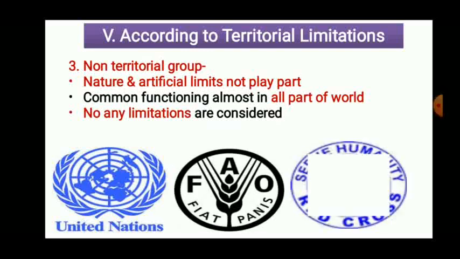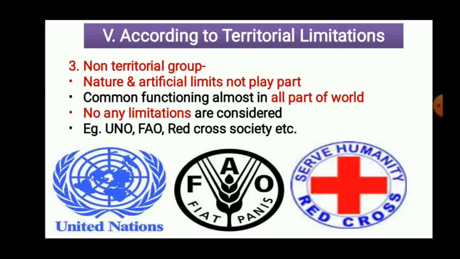For example, UNO, the United Nations Organization, the Food and Agriculture Organization, the Red Cross Society, WHO. Right now in the corona situation, the World Health Organization is playing an important role throughout the world. So these are the non-territorial groups. So the first one is territorial, natural territorial, artificial territorial, and the third one is the non-territorial group.